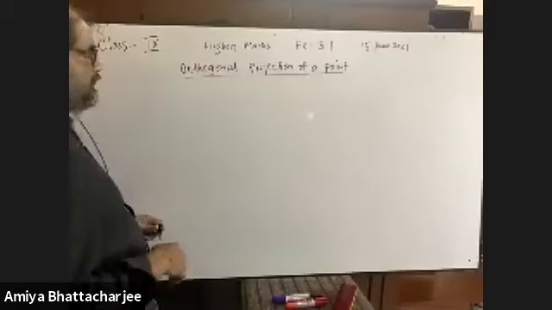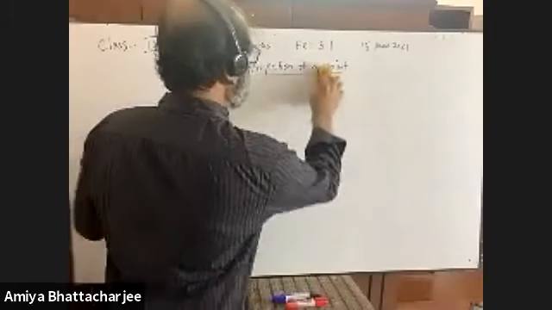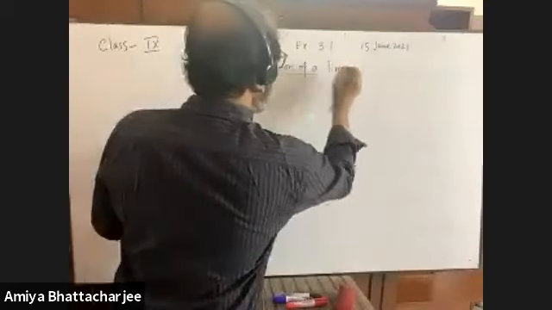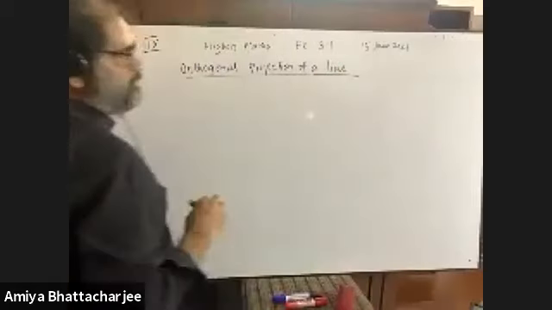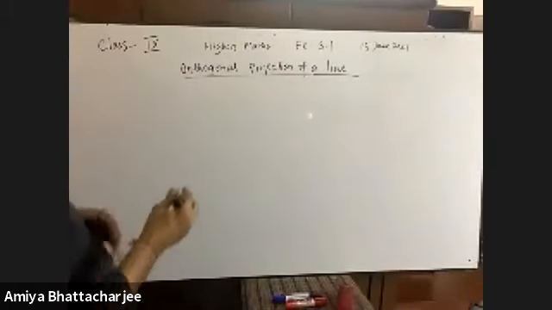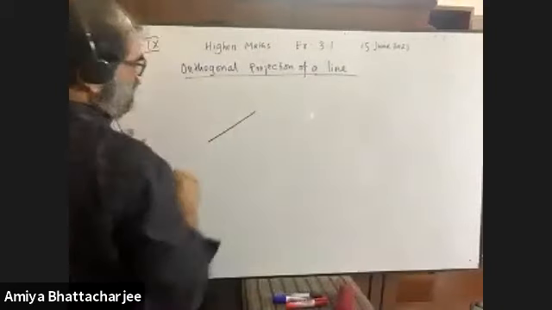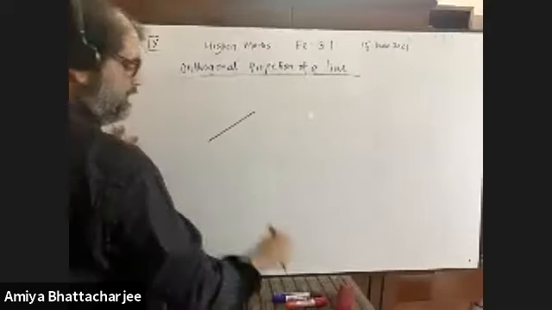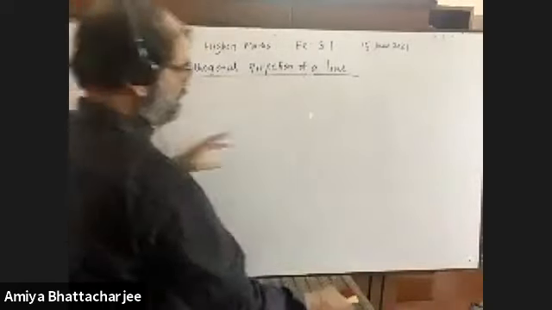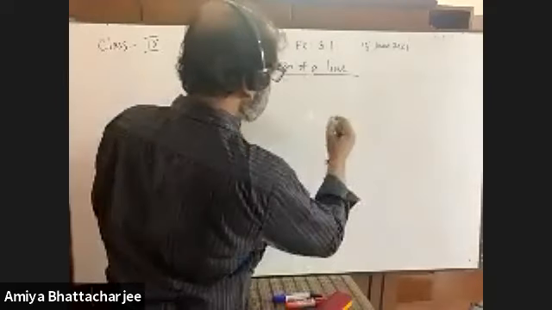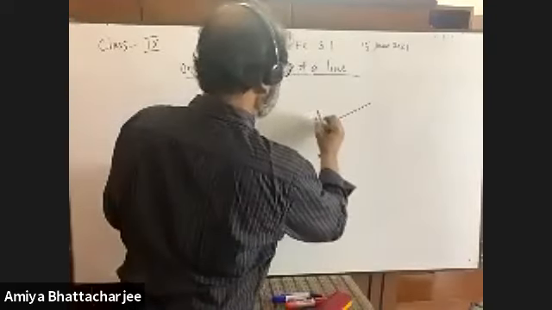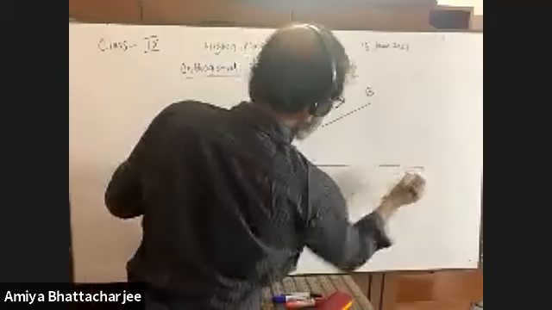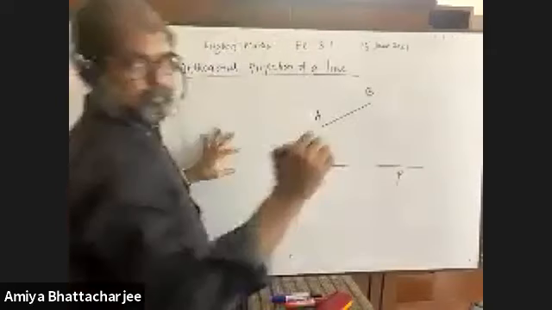Now, we are going to find the orthogonal projection of a line or line segment. Okay. Now see, suppose we have a line and you name it, suppose AB. I'm going to draw this here because it will be needed afterwards. This is a line AB. And this is XY. Okay, are you getting it? It is XY.